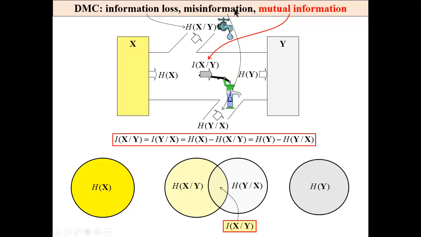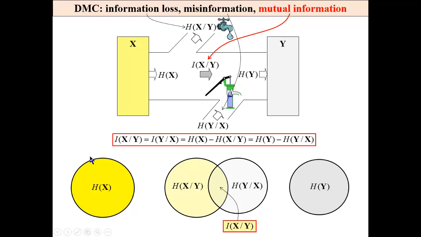Such a channel can be expressed graphically by this drawing. This is the input source, the output source, and the noisy channel. Noisy means we have a leak in a pipeline, information loss. We have a contamination pumped into this pipeline, the misinformation. So the mutual information is input information minus information loss, or output information minus misinformation.